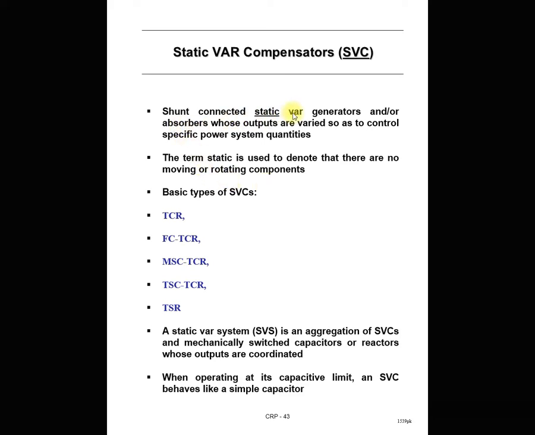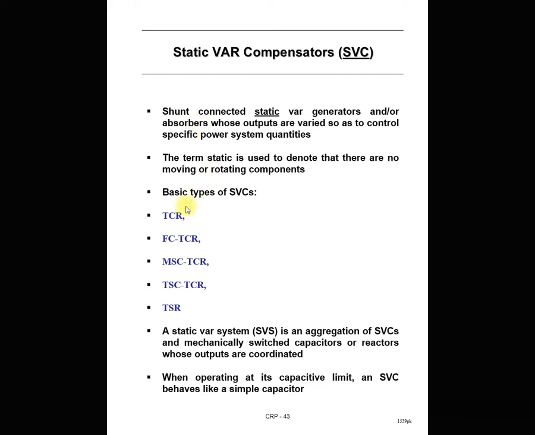So the shunt connected static var generator and absorber, whose outputs are varied so as to control the specific power system quantities. Here we use the SVC, or static var compensator, for voltage control. The power system quantity is the voltage, controlled by providing or absorbing reactive power.